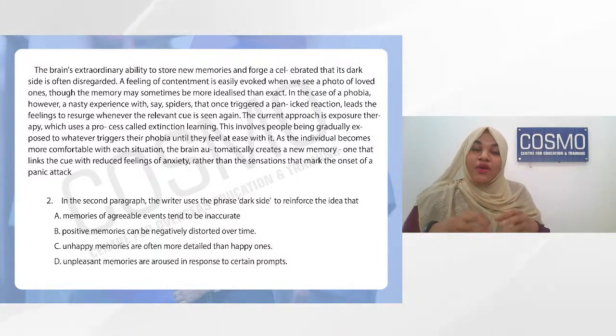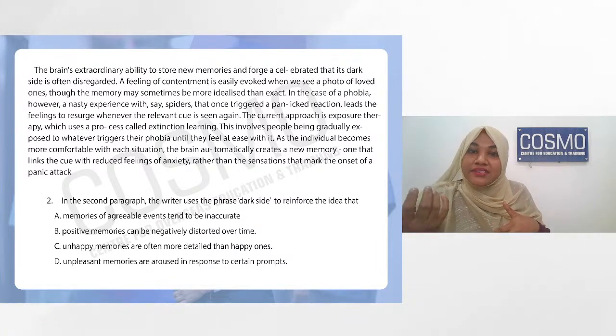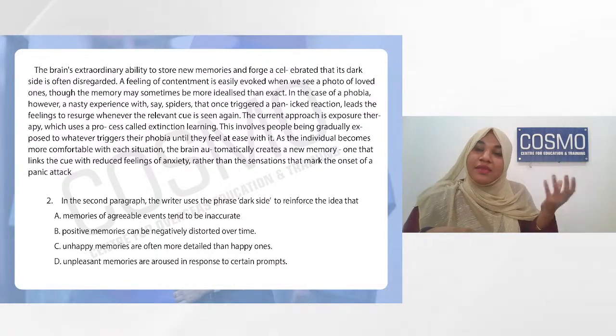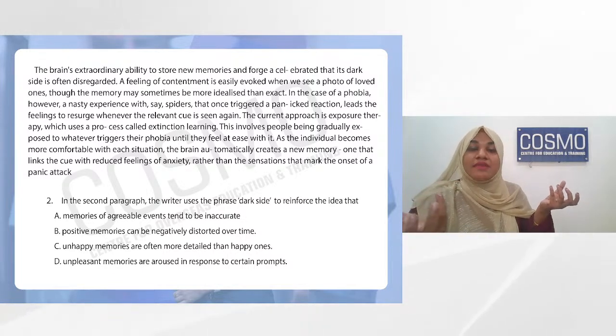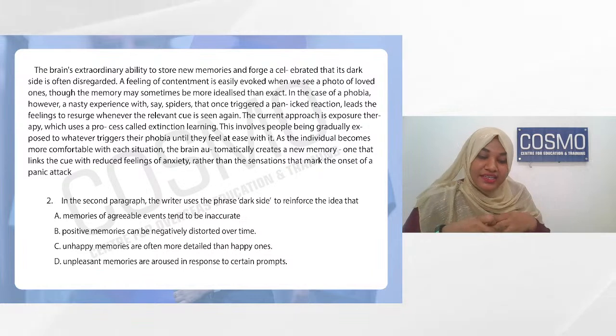That means whenever you see a spider, any spider anywhere, suddenly you are remembering your phobia of spiders. That is what is being seen here. So you have a good memory. The brain is able to remember the good memory, as well as recall its bad memory. So that is what these sentences are dealing with.